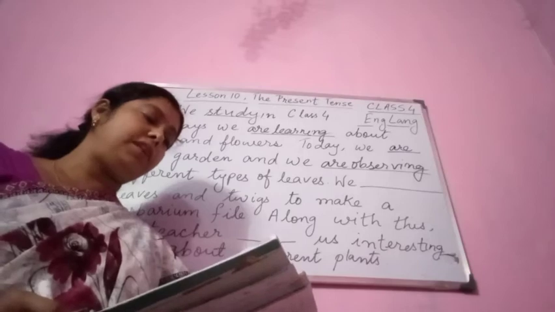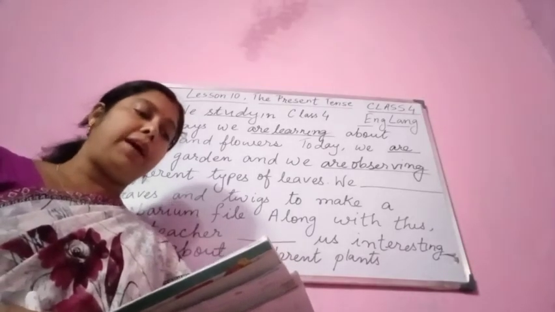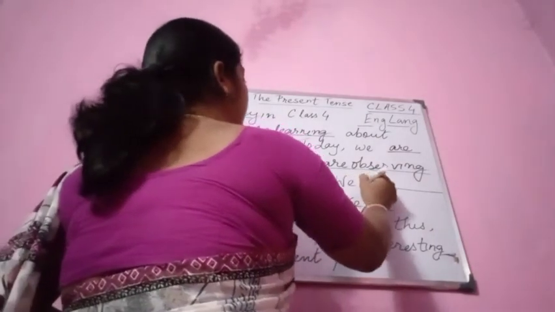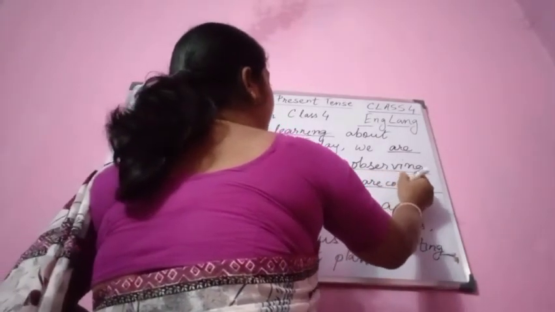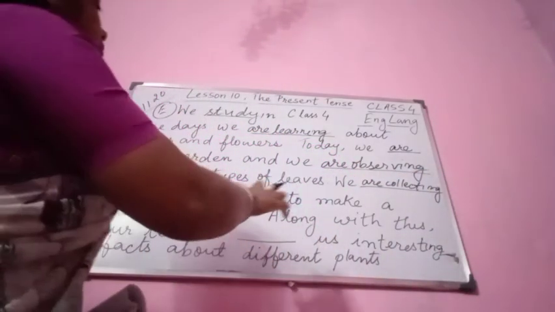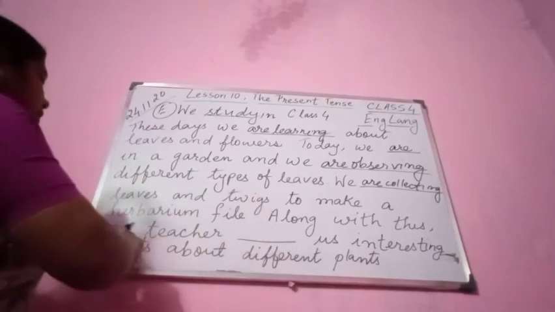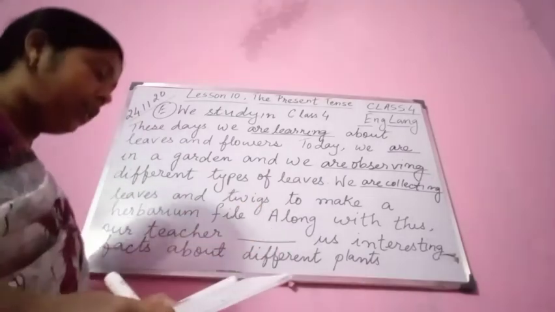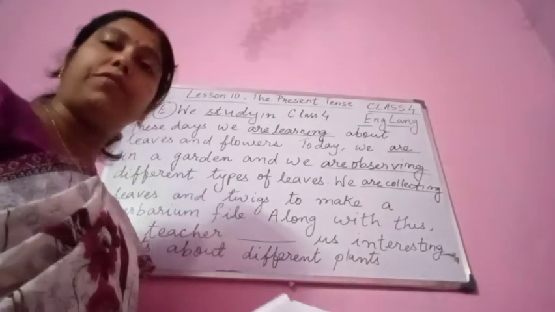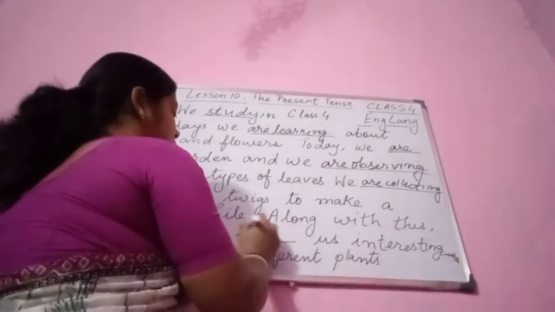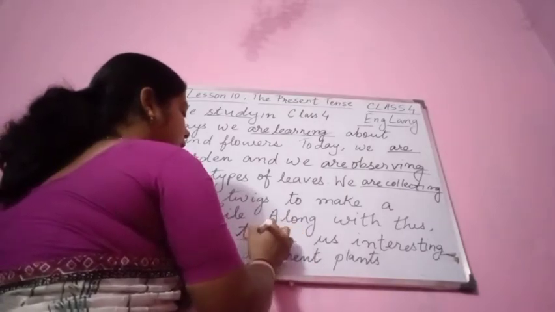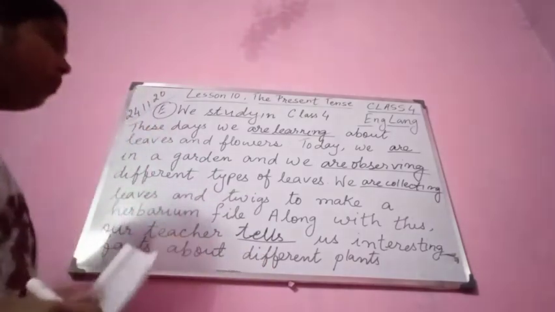We are collecting leaves and twigs to make a herbarium file. Collect is given in the bracket. Collect is the verb. We are collecting leaves and twigs to make a herbarium file. Along with this, our teacher, tell is given in the bracket. Our teacher tells us interesting facts about different plants.